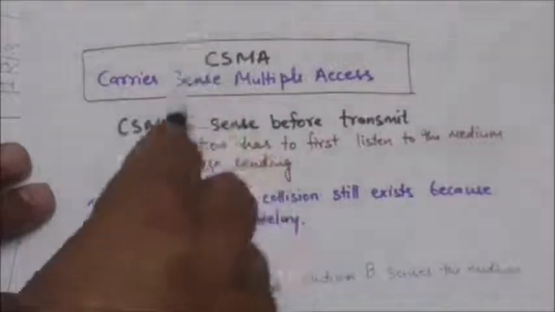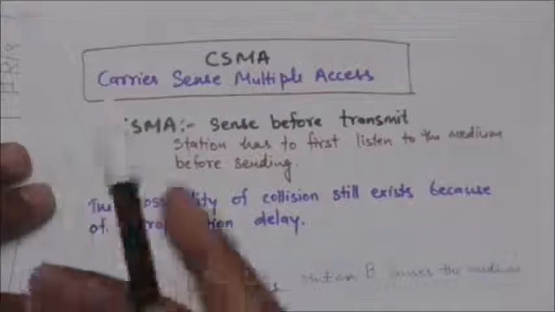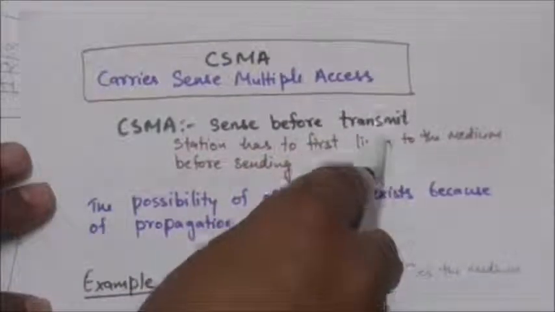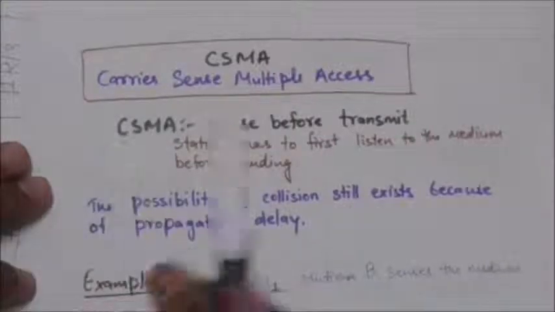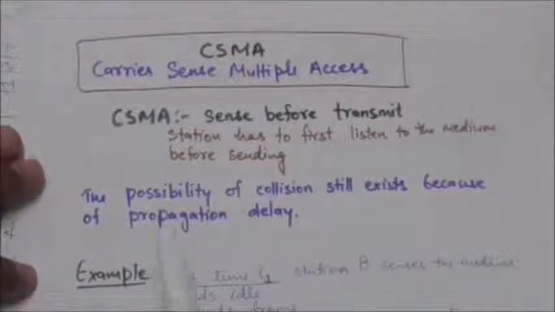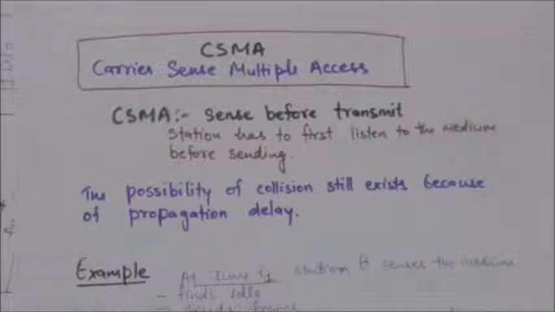Now this CSMA method is based on the principle sense before transmit. In this method, each station has to first listen to the medium before sending. This method can reduce the possibility of collision, right? Because the chance of collision can be reduced if a station senses the medium before trying to use it.